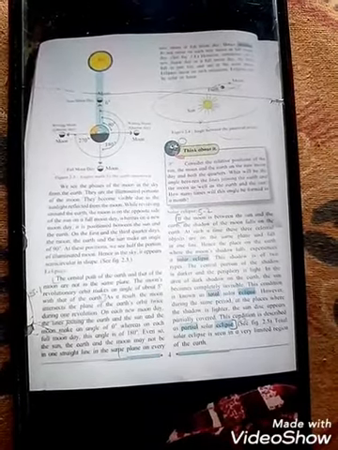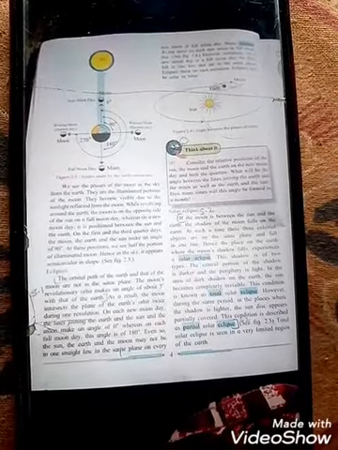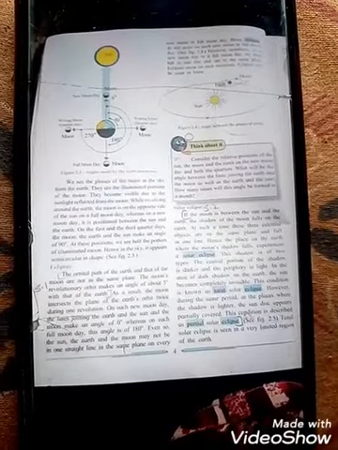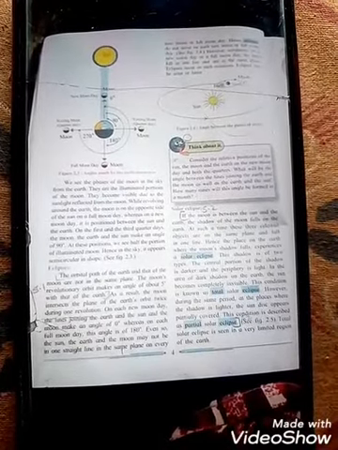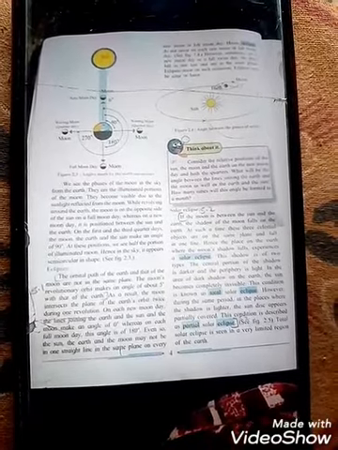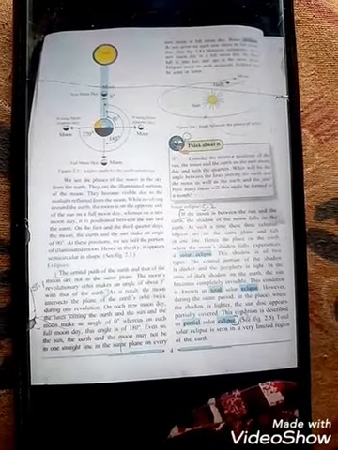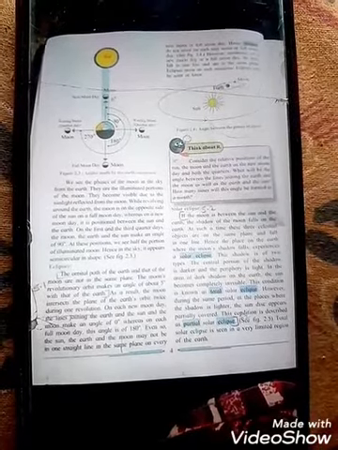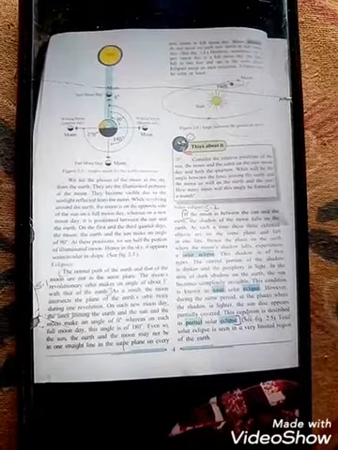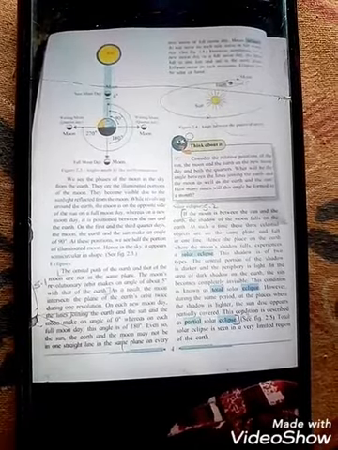This shadow is of two types. The central portion of the shadow is dark, which means the center part is very dark and the periphery is light. In the dark part the sun becomes completely invisible. That means from the earth we can't see the sun at all, and this condition is known as the total solar eclipse.